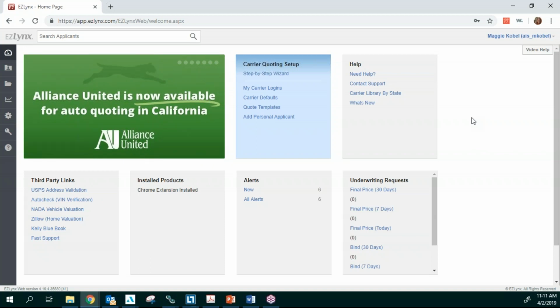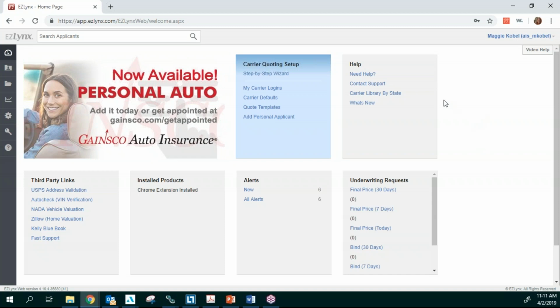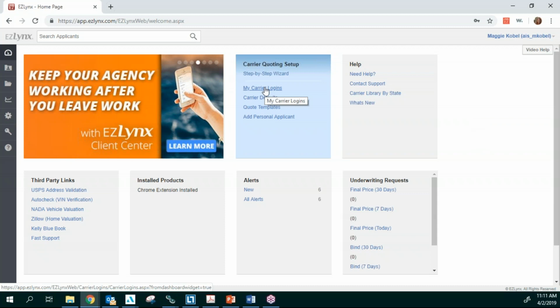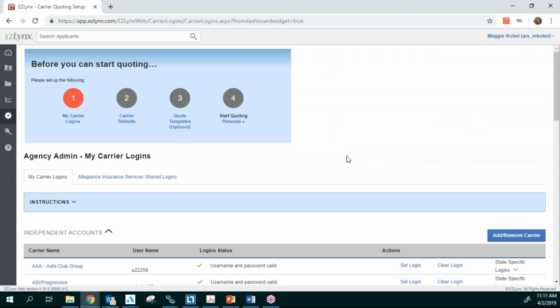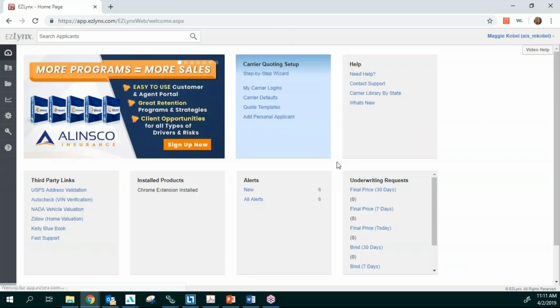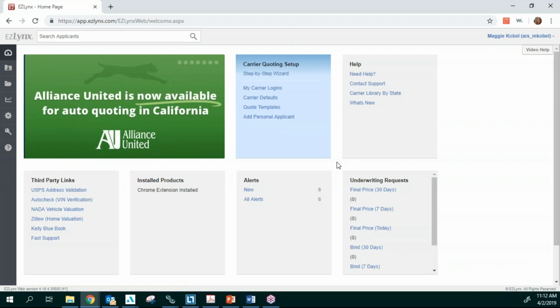When you come into EasyLinks, I'm not sure if everybody is aware, but you need to come in every time you change your login with the carrier. When they say to you, hey, you need to reset your password, you need to come back in to EasyLinks and reset that password, or you're going to get an error for that carrier when you're quoting.